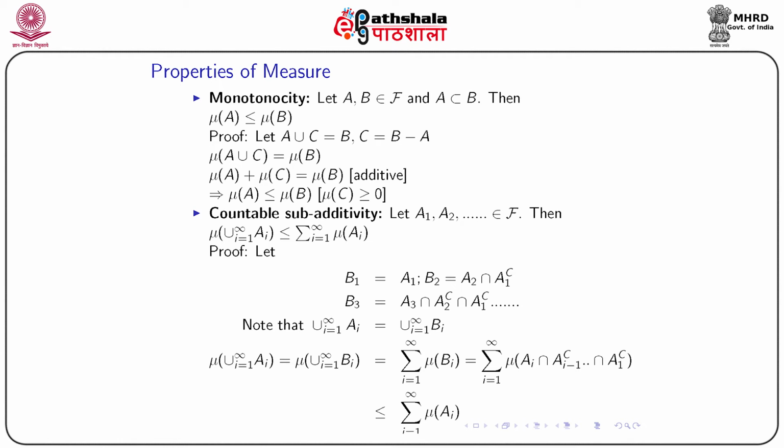If they are disjoint, then their union can be replaced by a sum. So, it will be sum over i from 1 to infinity of mu of Bi, and by notation Bi is nothing but Ai intersection A1 complement, A2 complement, up to A(i minus 1) complement. So, this will be mu of Ai intersection A1 complement, A2 complement, up to A(i minus 1) complement, and this is obviously less than or equal to mu of Ai.